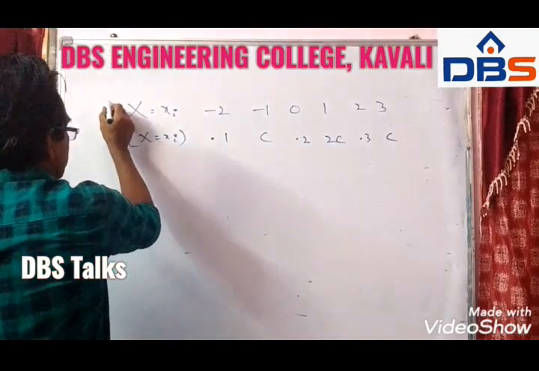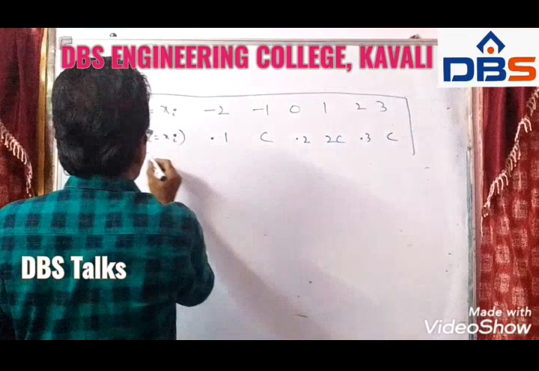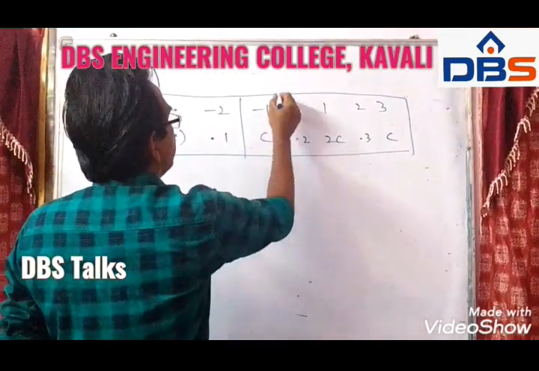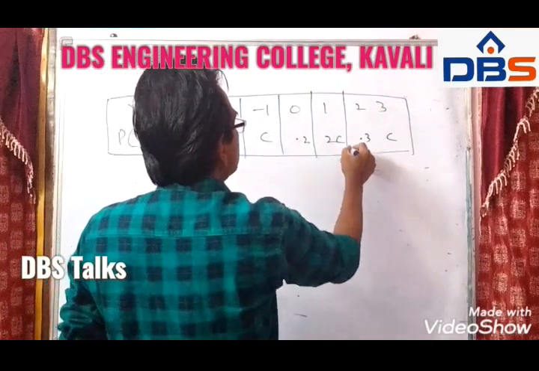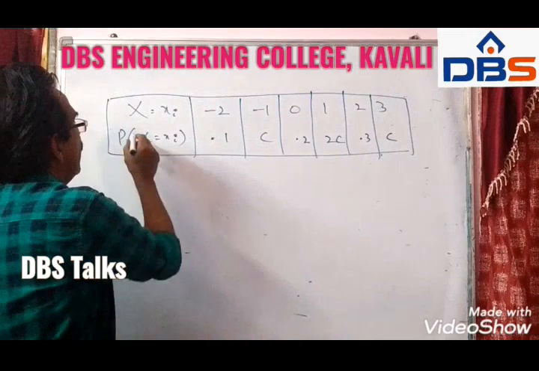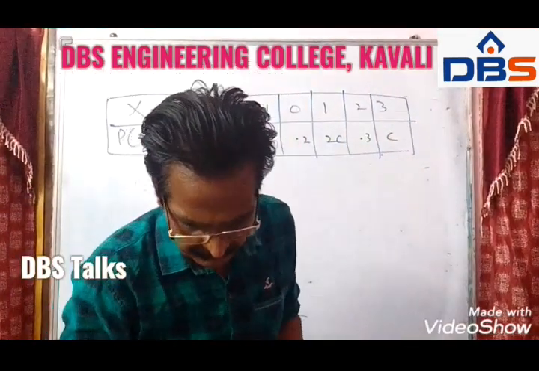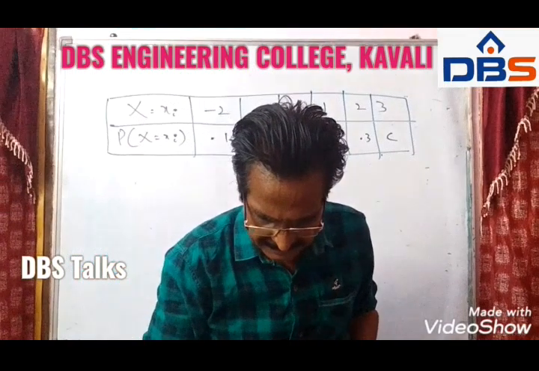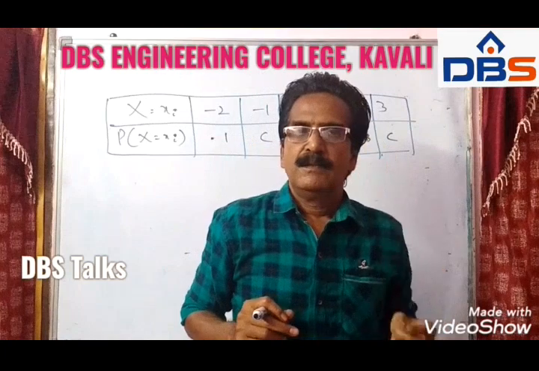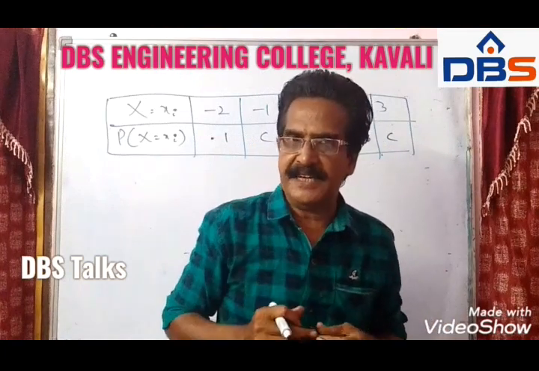This is the table which is given. And here the question is, find the value of C and also the variance.